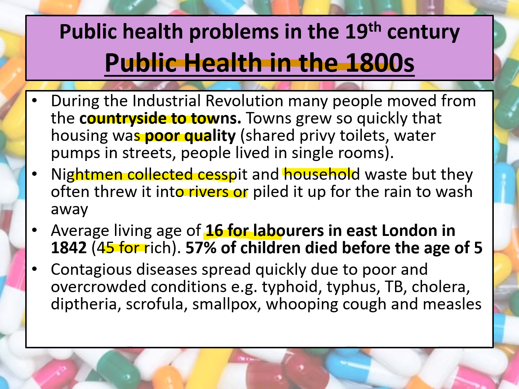This is because of problems with healthcare, the fact that many people couldn't afford to go and see a doctor, and there were lots of contagious diseases that spread quickly due to these poor living and working conditions. For instance, diseases like typhoid, typhus, TB, cholera, diphtheria, and smallpox, amongst some others as well.